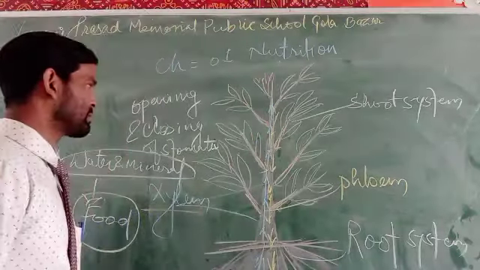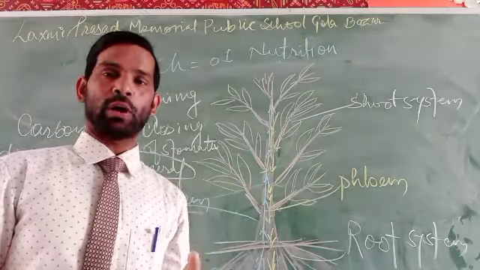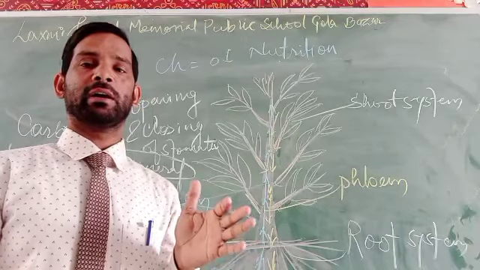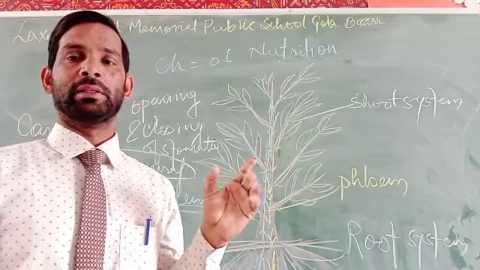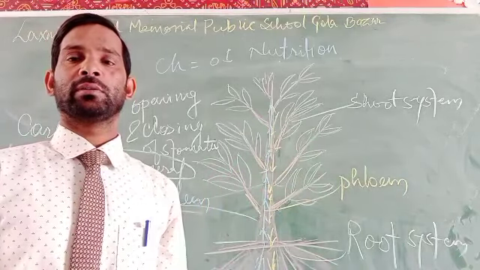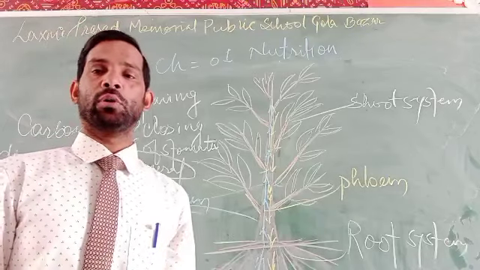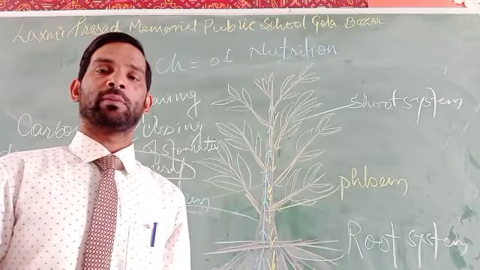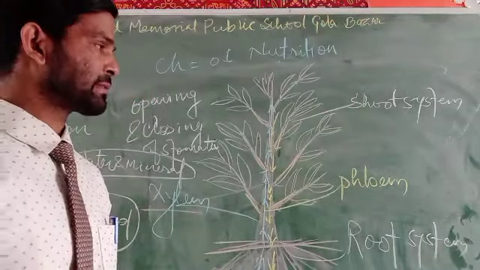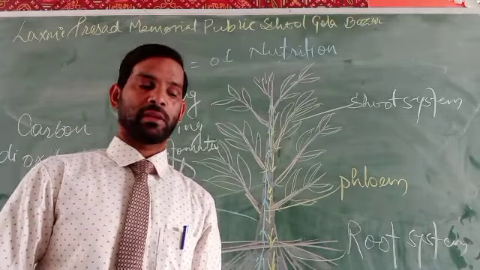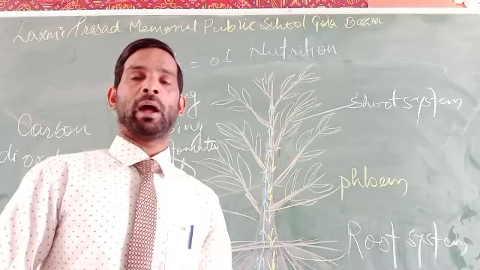How can this happen? We know that carbon dioxide in the presence of water, with the help of sunlight and in the presence of chlorophyll, can be converted into what actually? Starch, that is C6H12O6, in the form of glucose, and the other byproduct known as oxygen. And this is the process by which a plant can make its